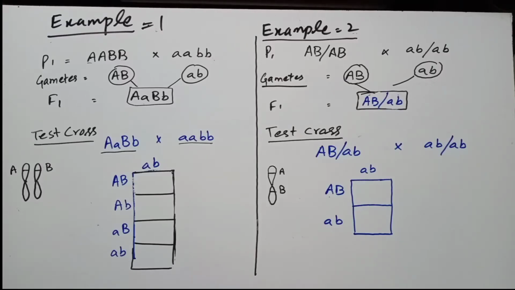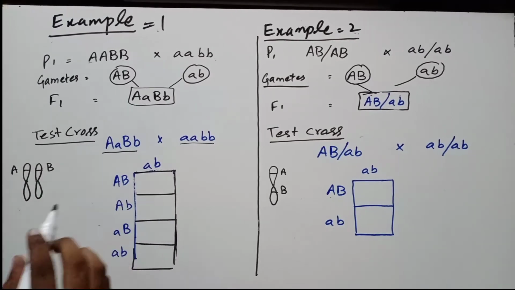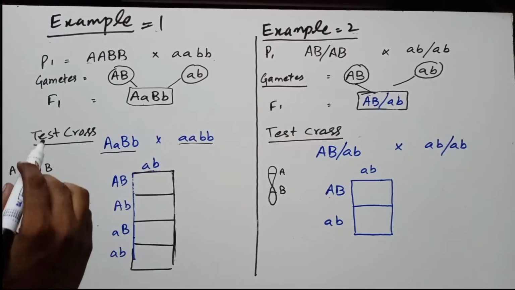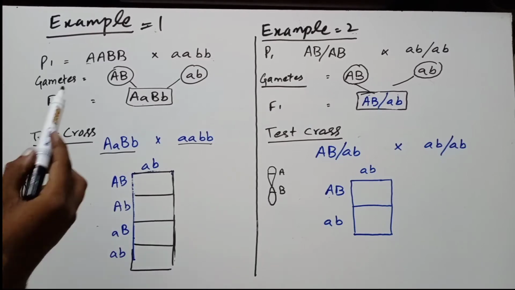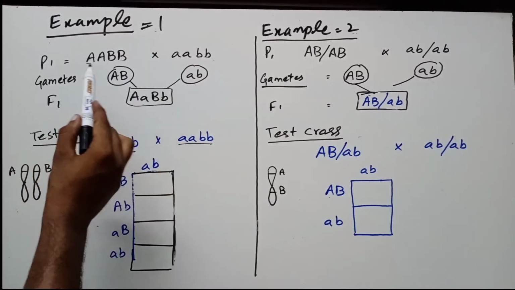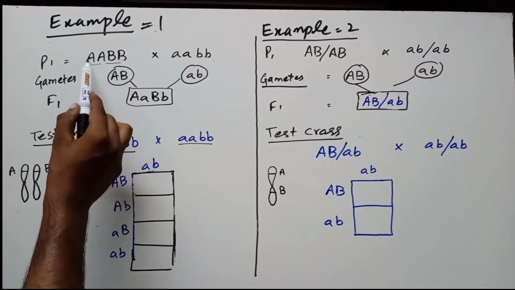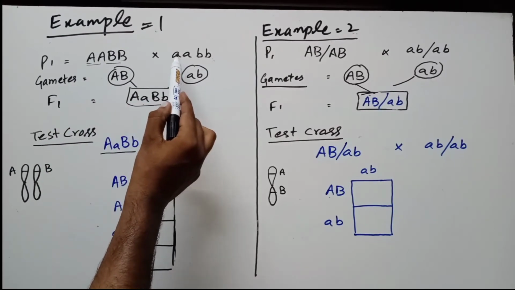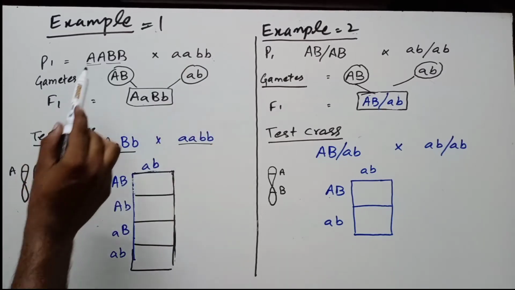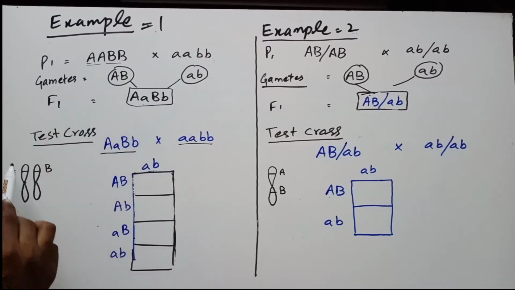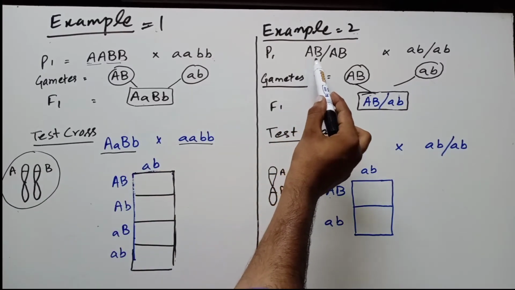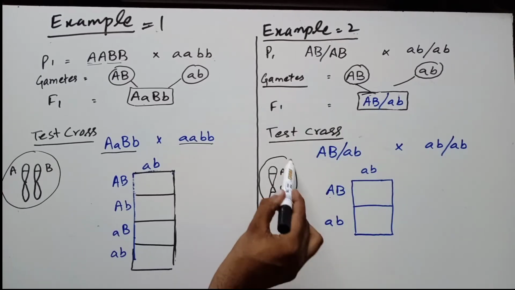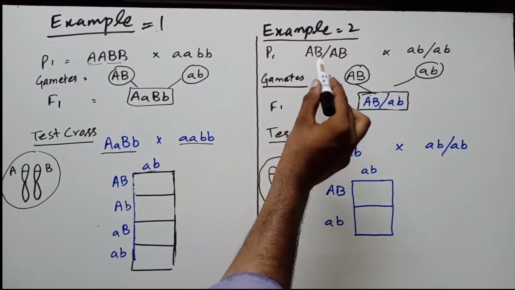You can understand the difference between independent assortment and genetic linkage. There are two examples. Example 1 is for independent assortment and example 2 is for genetic linkage. You are seeing this is a dihybrid cross. There are two genes, gene A and gene B, capital for dominant and small letter for recessive, and this A and B are on different chromosomes. In the other cross, A and B genes are on the same chromosome. That is why I put a slash between A and B.